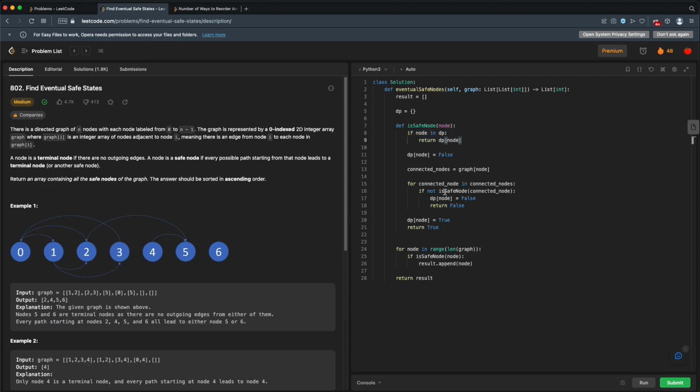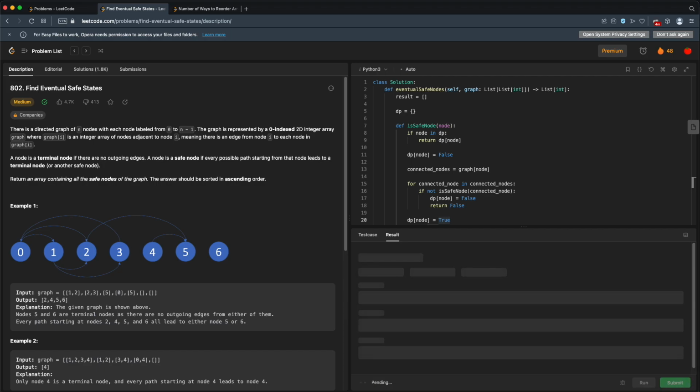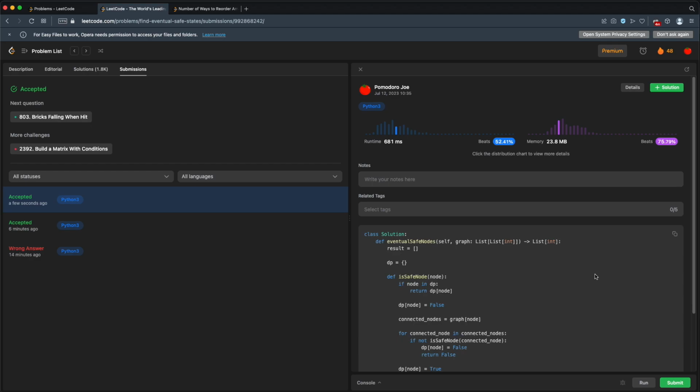If we make all these recursive calls down here and we don't run into the same node again, we won't run into calling this DP. So we'll reset this DP to true here. So this gets rid of our visited set, which actually should make this a little bit faster. Let's give it a try. Still works. Let's see if it can beat our previous runtime. And we do. Now we're at 52% for runtime and 75% for memory.